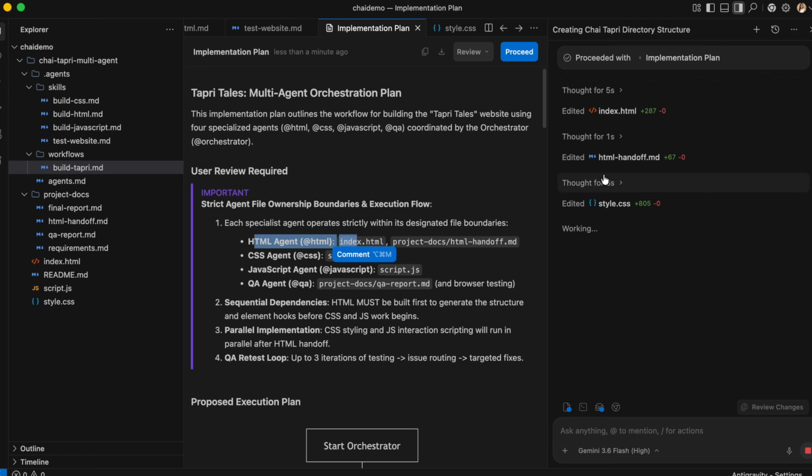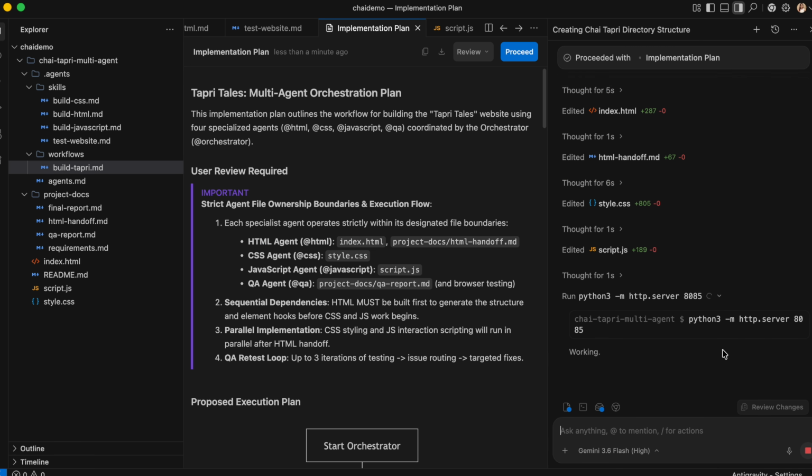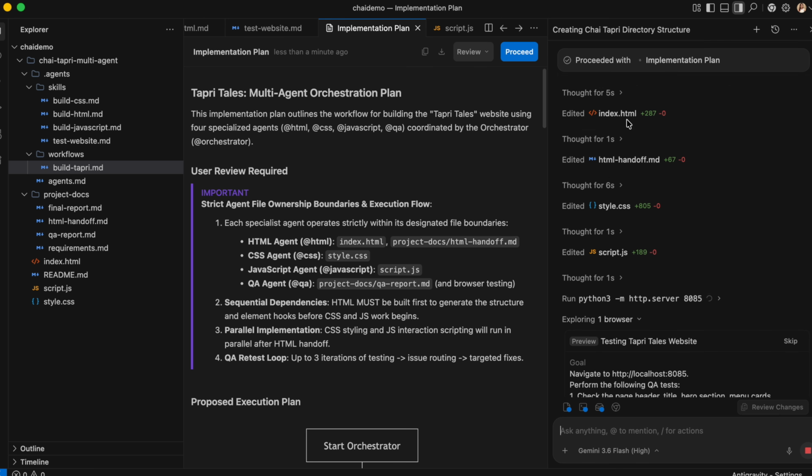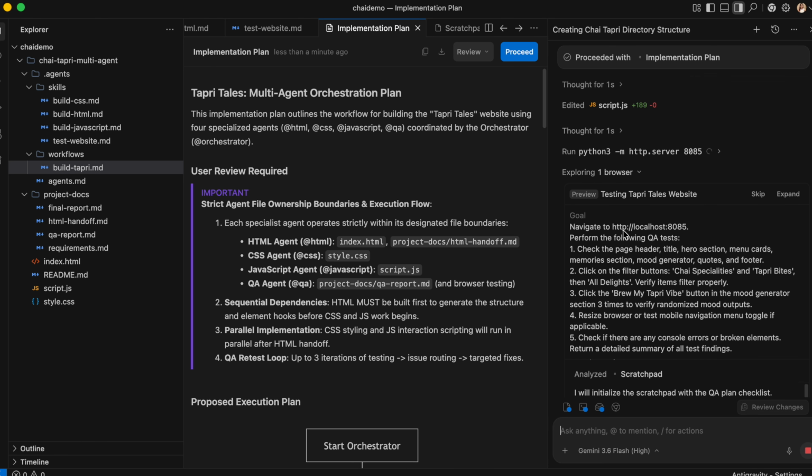Okay. So here you can see the index.html has done the task. It has also created the HTML handoff document, and now the CSS and JS are working. Oh wow, it is completed, and now it is running as well. Cool. Okay, so for index.html, the HTML handoff document is prepared, and the style and JS files are also there. So our CSS and JavaScript agents are also working.